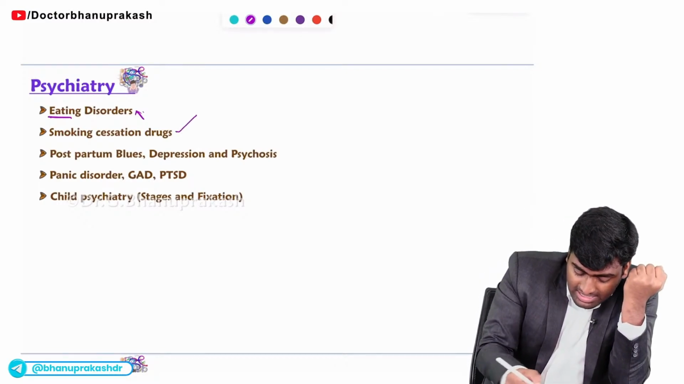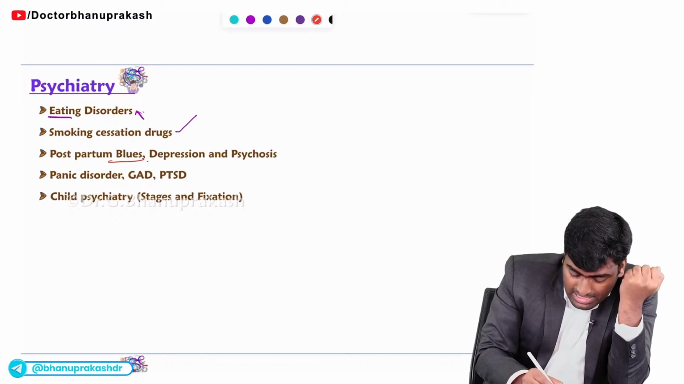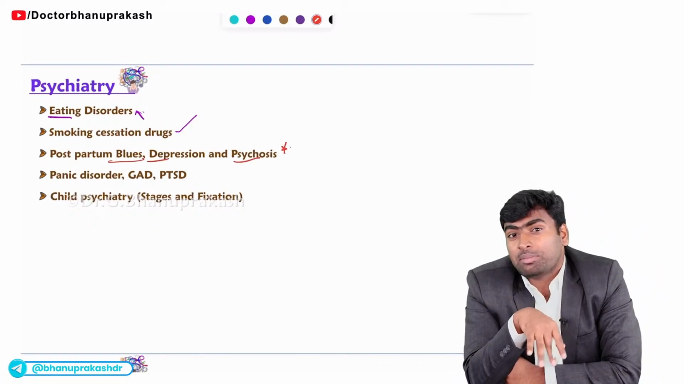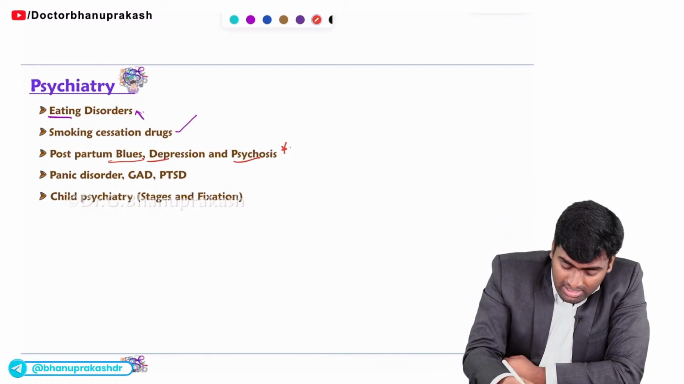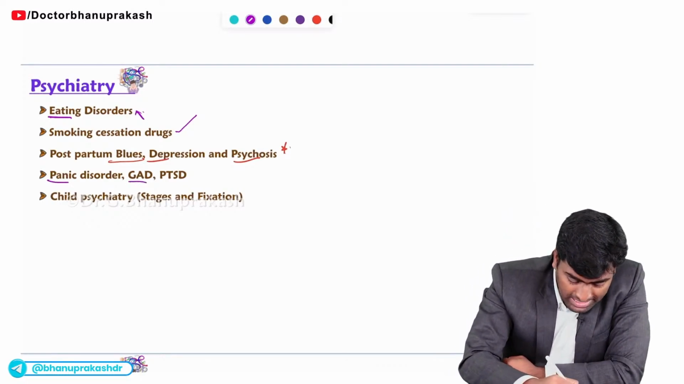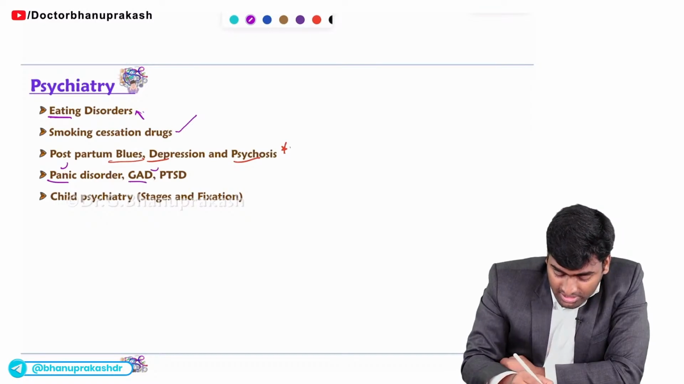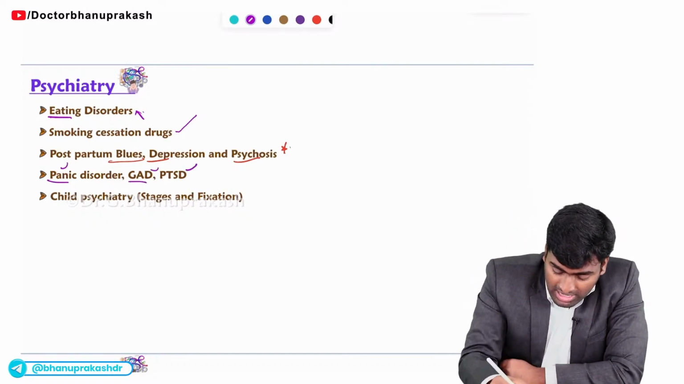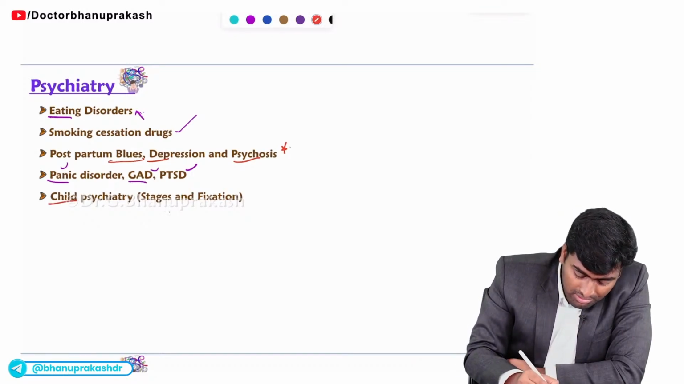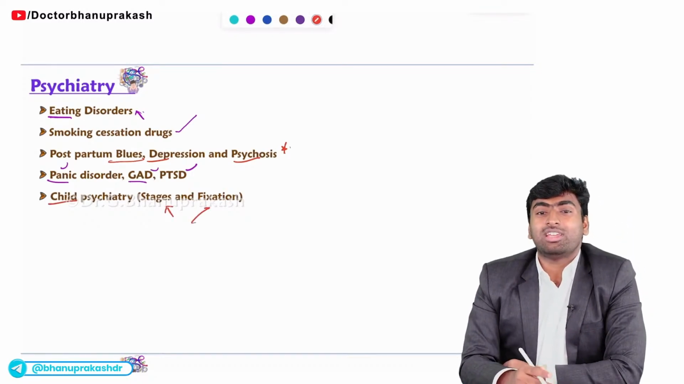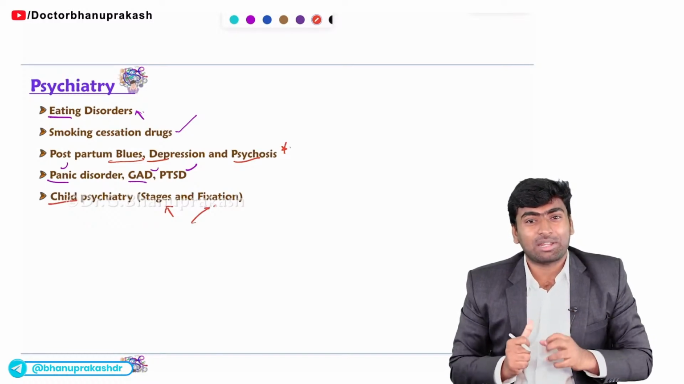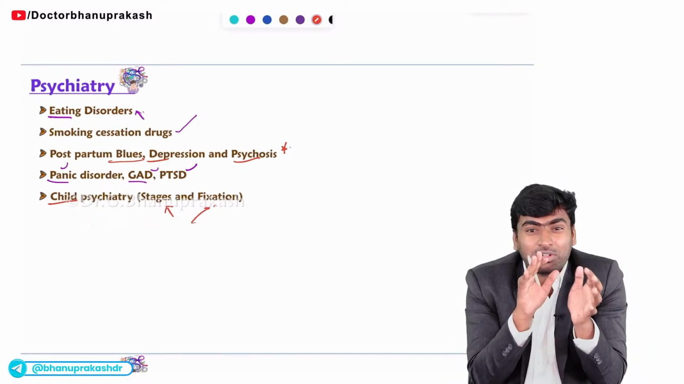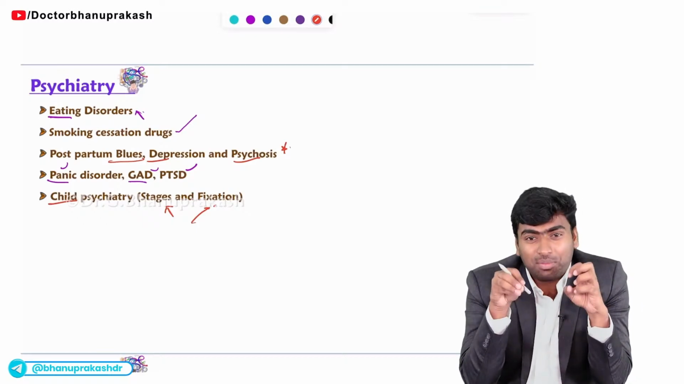And finally, they are testing recently about postpartum blues, depression, and psychosis. You must know how to differentiate these 3 conditions. Fine. And just see these 3 conditions: panic disorder, generalized anxiety disorder, and PTSD. They will ask one of these conditions in each exam. Fine. And about child psychiatry, you should know the stages and their fixation points. Okay. So these are the important topics from the psychiatry perspective. You should get the maximum number of questions from it, which is around 5 to 7, most of the time from these topics only.